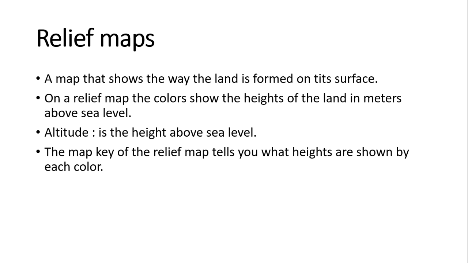Today we will take relief maps. So what do we mean by relief maps? A relief map is a map that shows the way the land is formed on its surface.